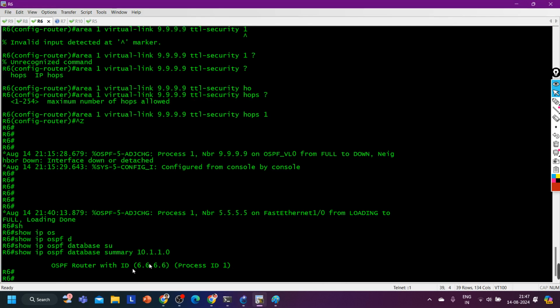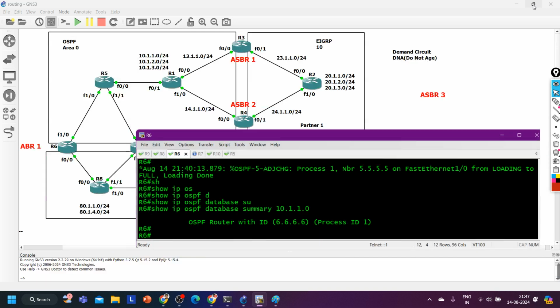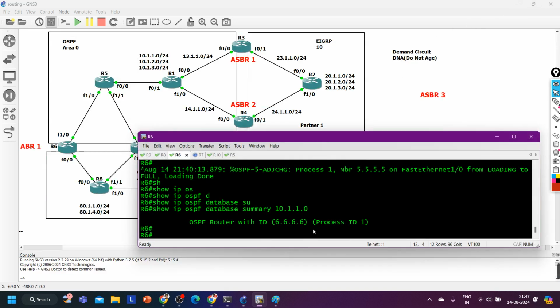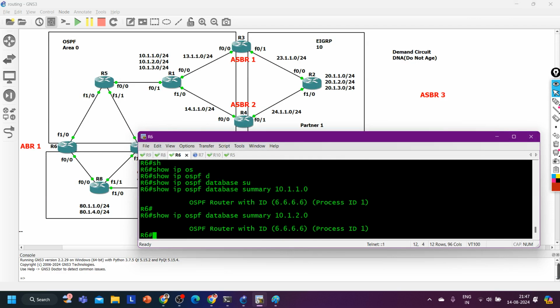Here also it's not showing the detailed information. These are the detailed information only. 2.0. So advertising router ID is there. Not able to see the link ID here.